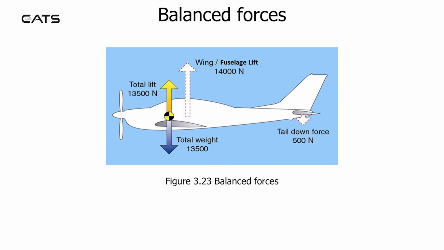Balanced forces. The total weight of the aircraft is 13,500. The tail down force is 500. These combined produce a required wing fuselage lift of 14,000.